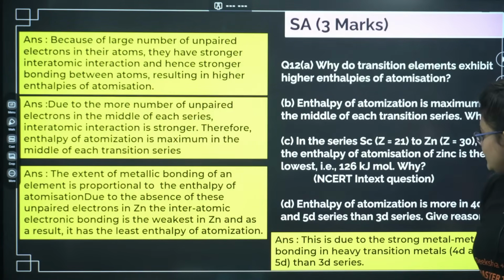Last one, enthalpy of atomization is more in the 4d and 5d series because the heavier transition elements can form strong metal-metal interaction.